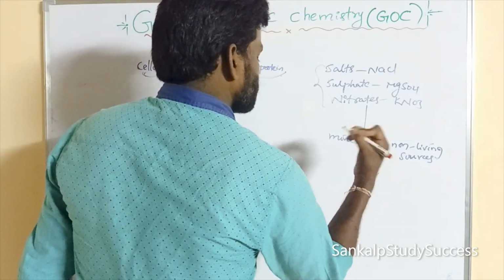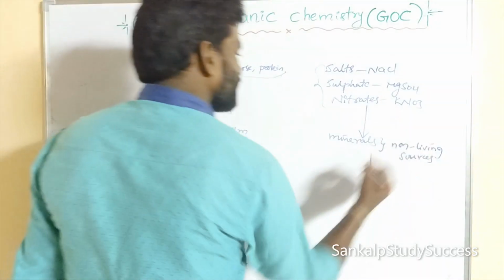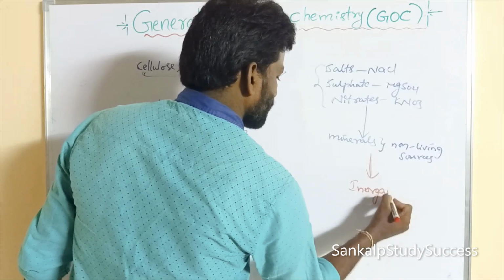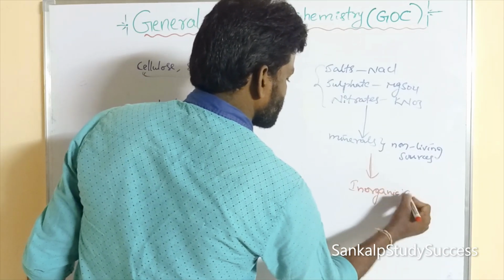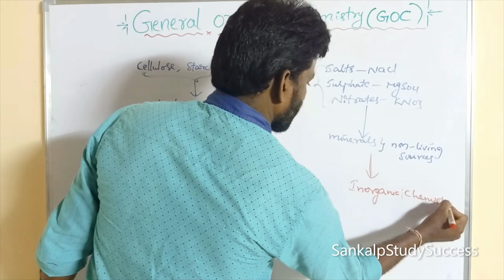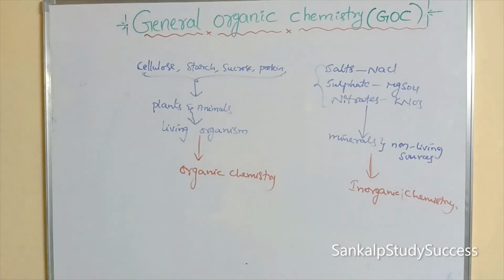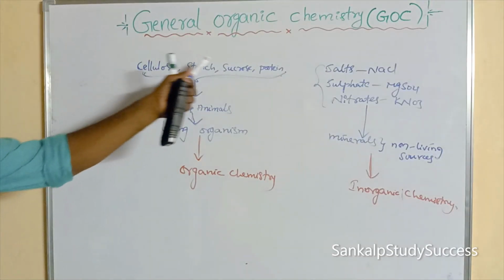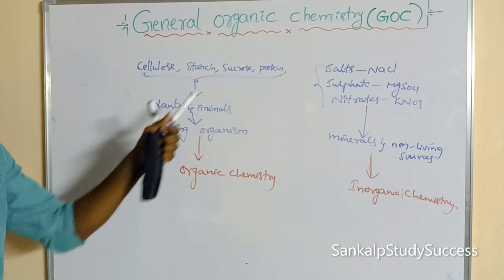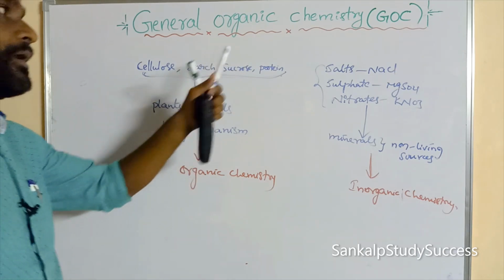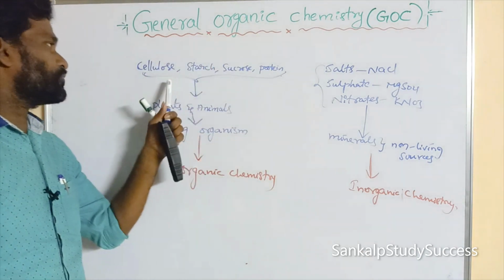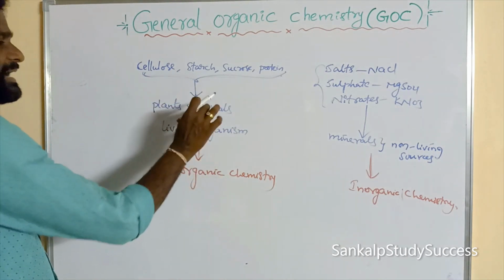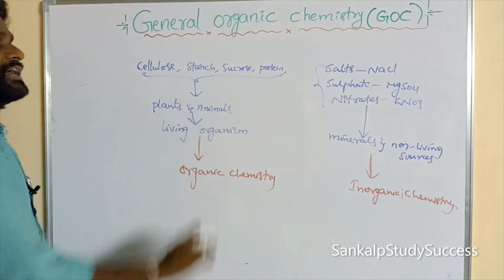The compounds belonging to non-living sources are said to be inorganic substances, or inorganic chemistry. Once again, cellulose, starch, sucrose are produced from plants, and proteins like egg and milk from animals. These belong to living organisms.